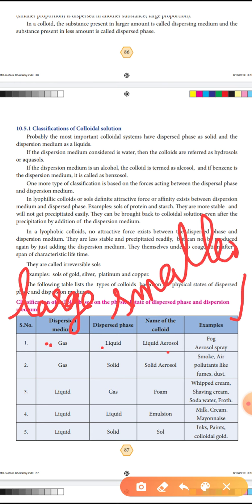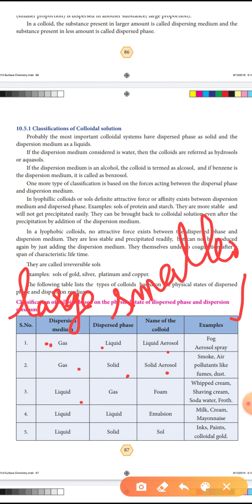Second one is a dispersed medium gas, dispersed phase solid. That name is called solid aerosol. So example, smoke. Smoke, gas plus solid. Air, gas plus solid. Pollutants like fumes, dust.